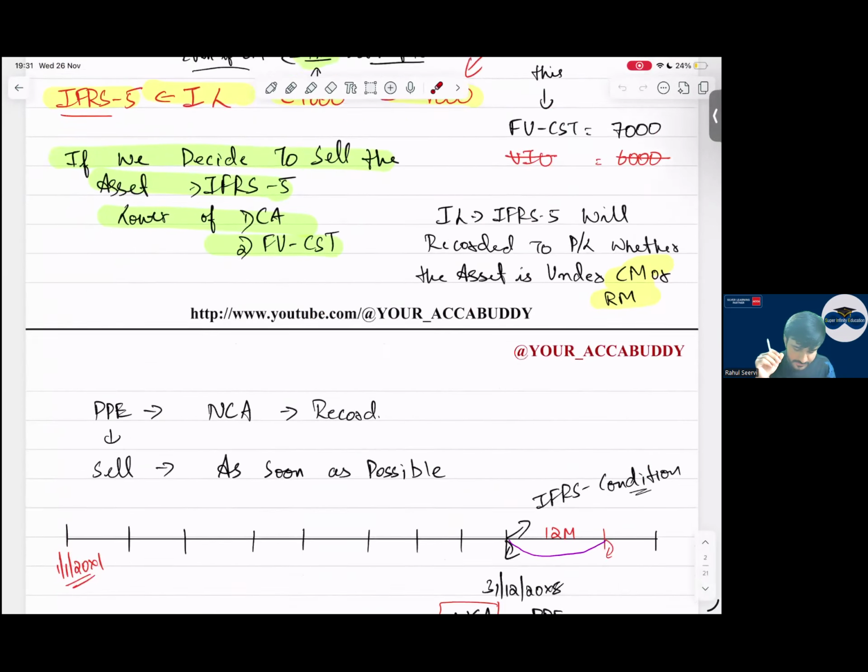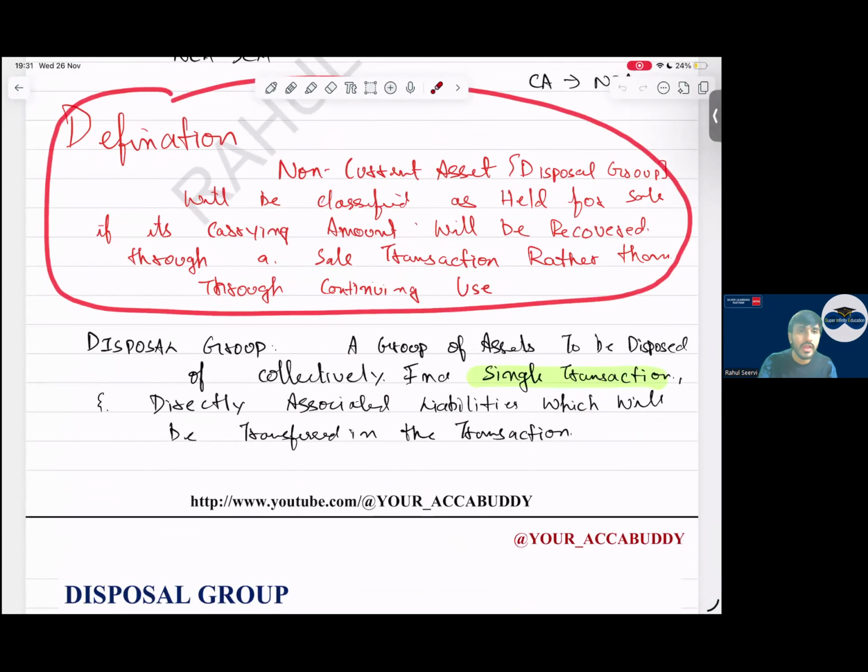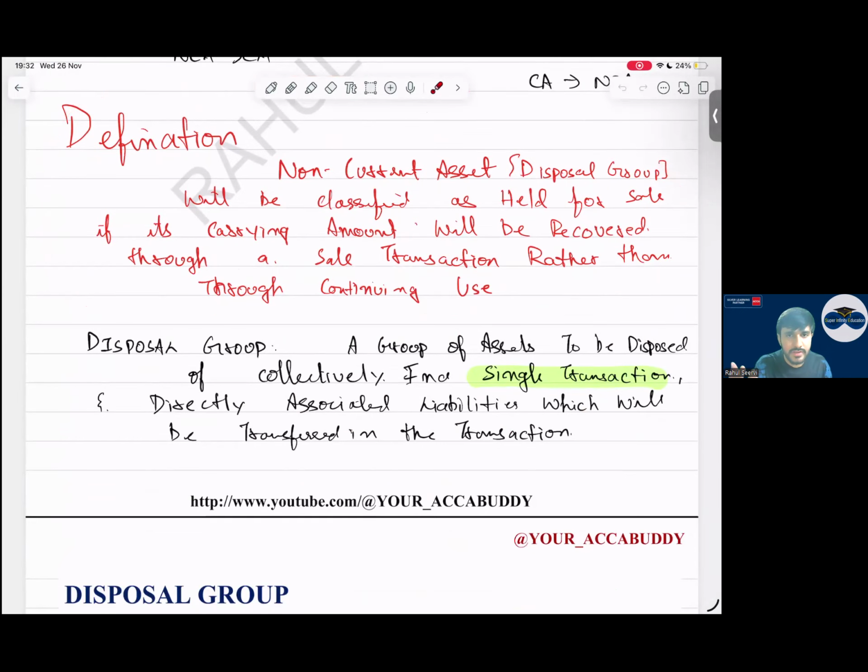Now see here. What is the basic understanding? What is the definition? When will we say an asset is classified as held for sale? When we recover the amount of the asset through a sales transaction, not by using it. But in impairment, as per IAS 36, either we sell or we use. Here it is strictly mentioned that we sell it, we will not use it.